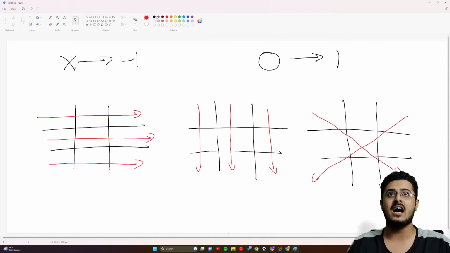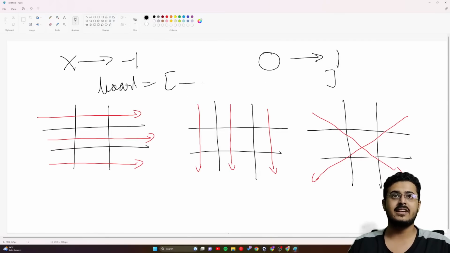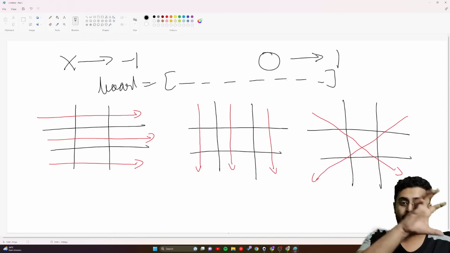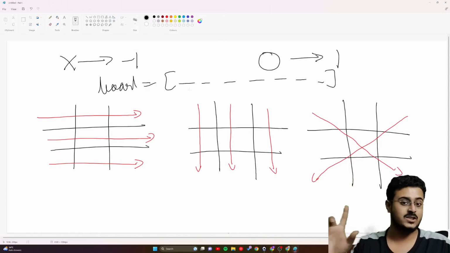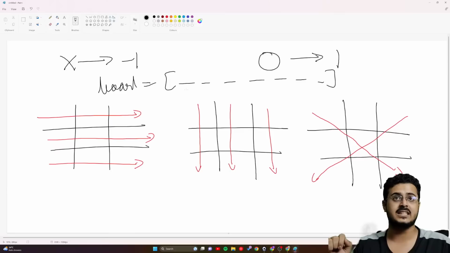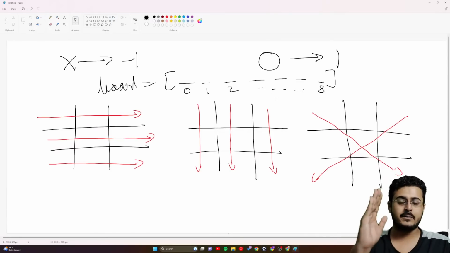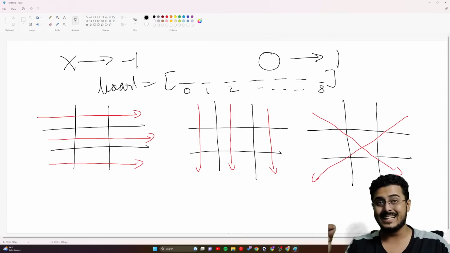So basically, we have something called board, and board is a particular list, and every digit represents one particular box right over there, and every digit has a particular index to it. That is what we talked about in our yesterday's class. If you guys remember, 0, 1, 2, dot dot dot to 8. So we can represent each and every box via this index right over here.